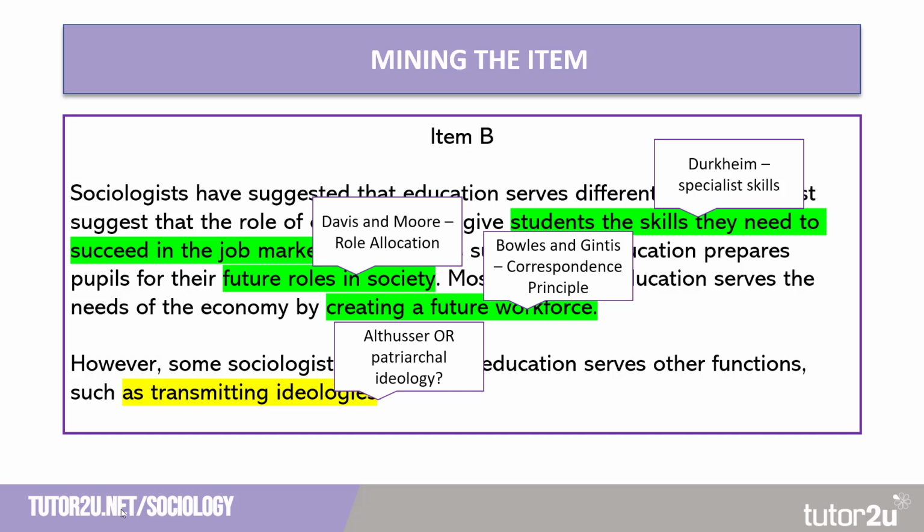However, as we've already discussed, Althusser might suggest it transmits a ruling class ideology to control pupils. However, that ultimately ends up serving capitalism and therefore the economy. Likewise, we could talk about patriarchal ideology, and again we could make the evaluative argument that transmitting patriarchy serves capitalism and therefore serves the economy.